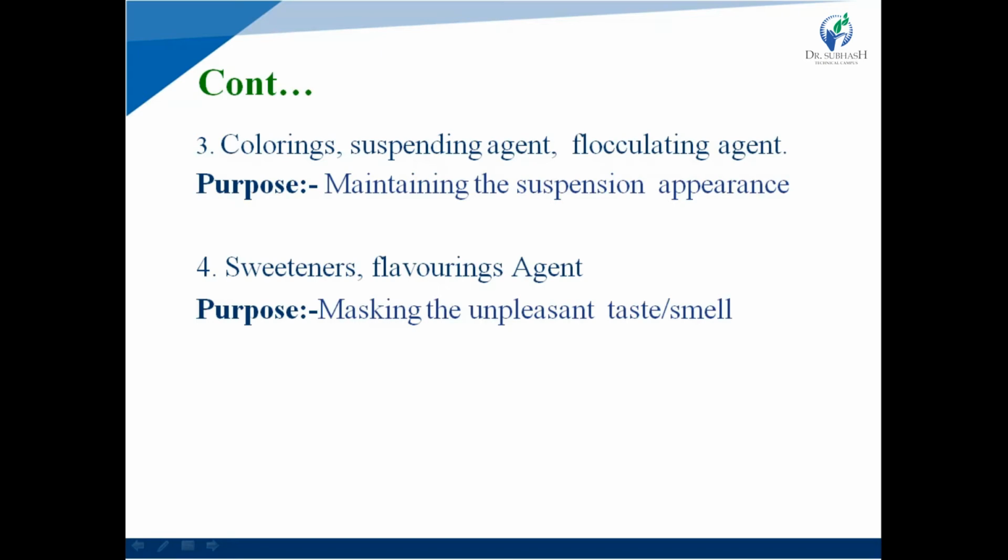Next, or the last one, is sweeteners and flavoring agent. What is the purpose of sweetener and flavoring agent? Masking the unpleasant taste or bitter taste of any drug substances. So sweetener and flavoring agent both are useful for masking the unpleasant taste of drug substances regarding suspension.